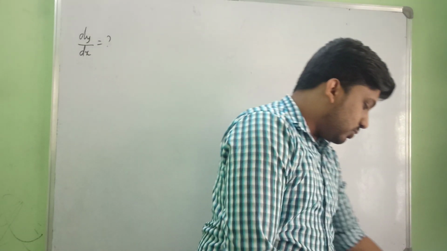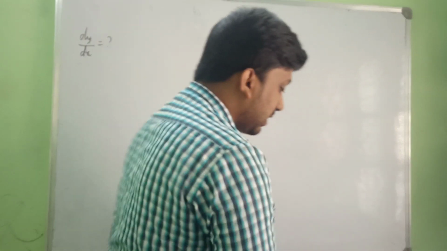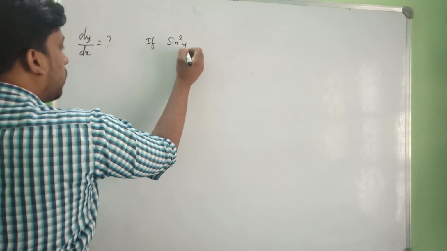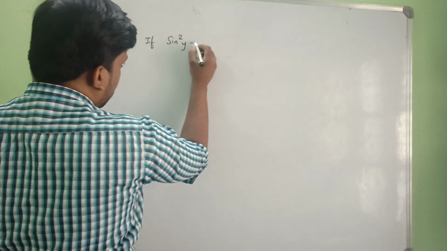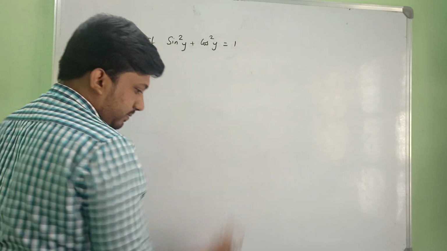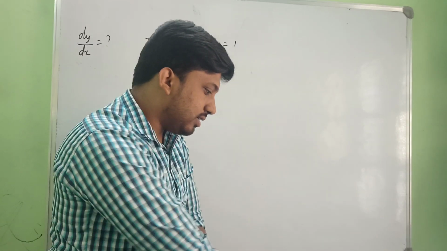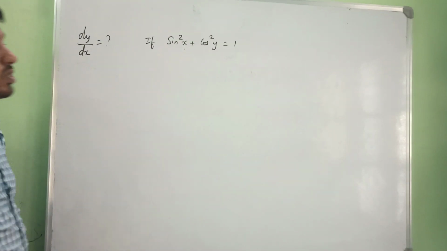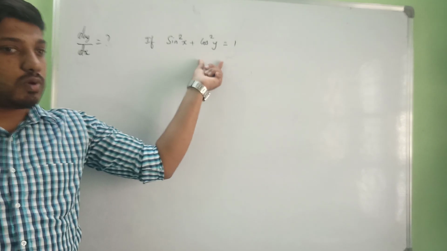Okay, so next we have to find dy by dx if sin square x, this is also a 2 mark problem, plus cos square y is equal to 1.